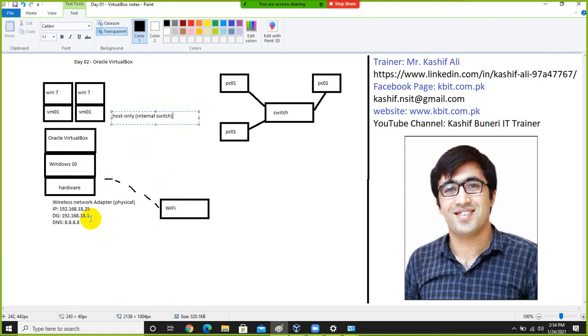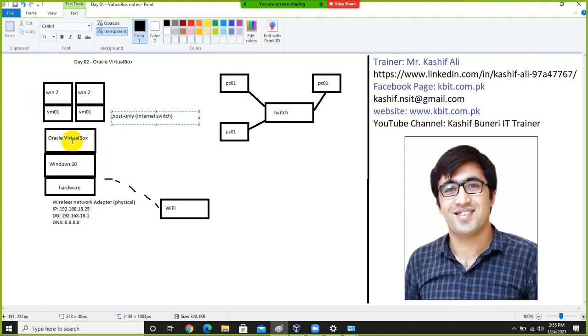So in which situation we select host only? For example, we are doing some testing, and during the testing we do not want these machine to communicate to another physical machines or to internet, and we also don't want other machines to get access to these machines. So in that situation we will select host only. If you want these two virtual machines to communicate with each other and to Windows 10 only, this is host only. Host only mean the operating system where the Oracle VirtualBox is installed.